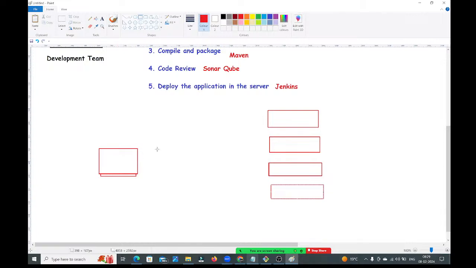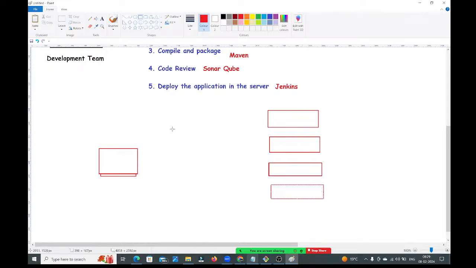Now, whatever application I have developed in my system, I want to run that application in the dev environment, in the SIT environment, in the UAT environment, in the pre-prod environment. In all these environments, I want to run this application. Okay, I have given my code, guys. But the people managing the dev environment are telling me, hey man, you have shared one code that is not working in my system.